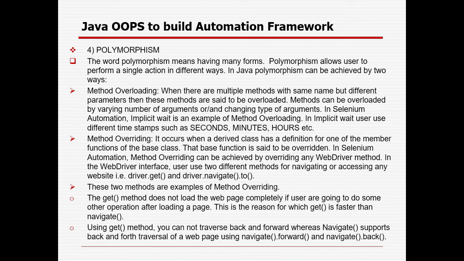So you can use get, and after that you can use the other method. Your page will not be completely loaded, but in case you are giving a condition with the help of explicit wait, once that particular element is visible, it will be clicked immediately and you can perform the next step. But in case you are using the other method, navigate, there is a drawback.